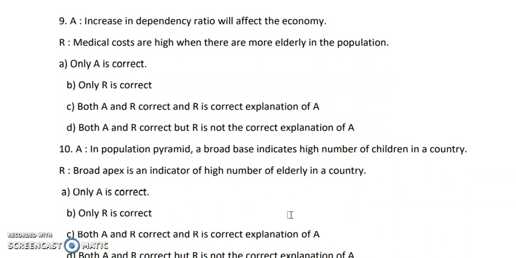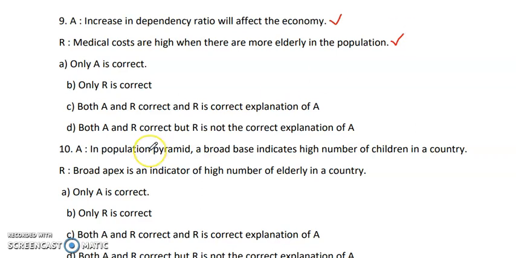Increase in the dependency ratio will affect the economy. So definitely if the dependent people are going to increase, it is going to affect the economy. So this is the correct statement. Next, medical costs are high when there are more elderly people in the population. So this is also correct. If there are more elderly people staying in a country, definitely you will require more medicines as their lifespan is more. So both the statements are correct.